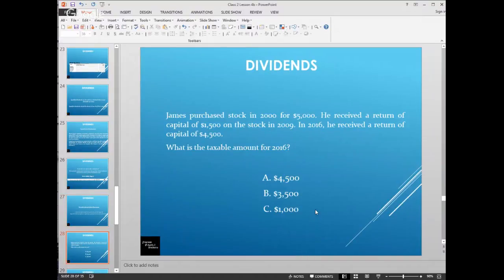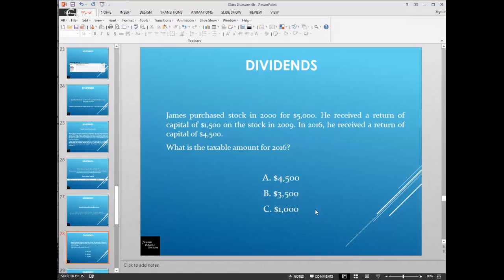So in this case, the taxpayer is James. In 2000 he purchased stock for $5,000, and he received a return of capital payment in 2009 of $1,500, and then in 2016 he received a return of capital of $4,500.